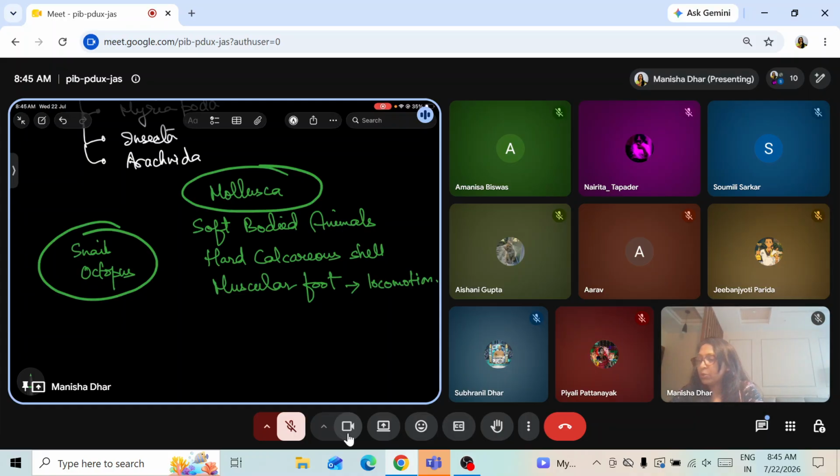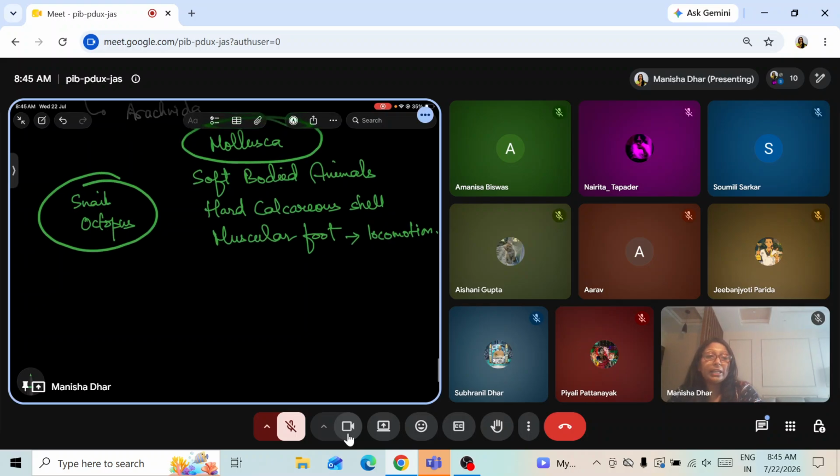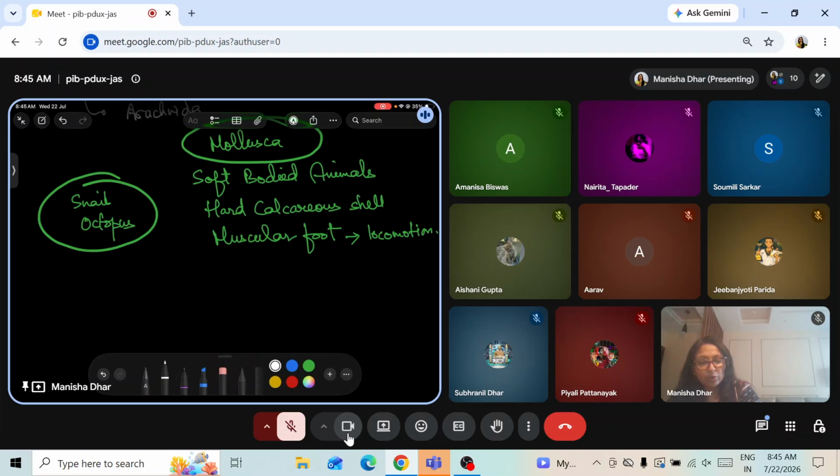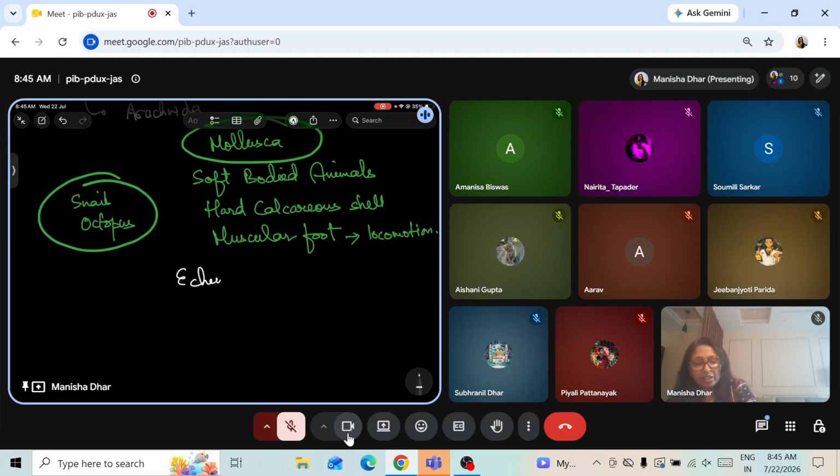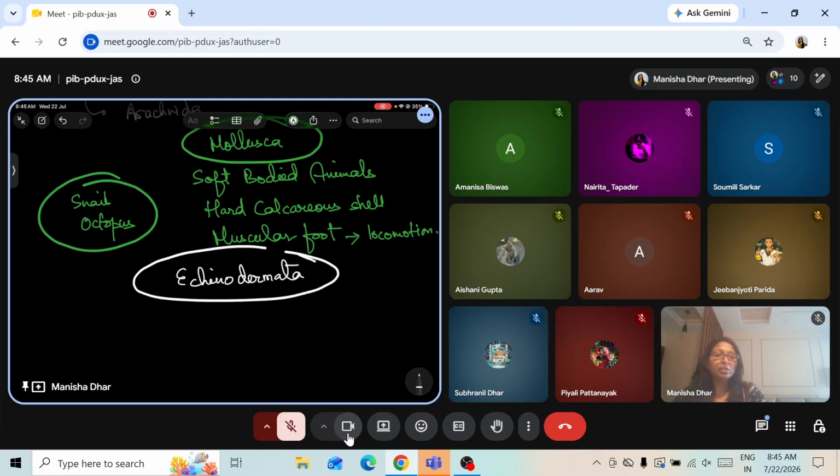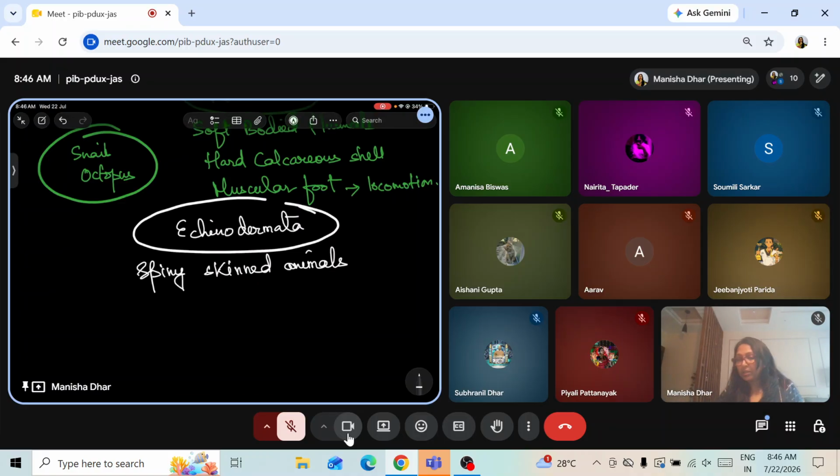This is about Mollusca, and now we go to Echinodermata. Echinoderms are generally known as spiny skinned animals. Spiny skinned means they have spines all throughout their body, a spiny structure around their body. They are unsegmented marine animals.